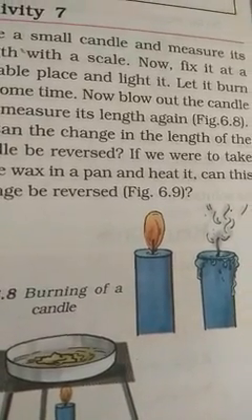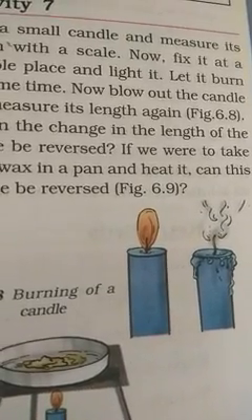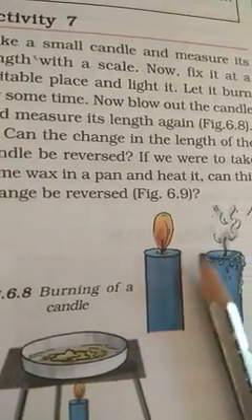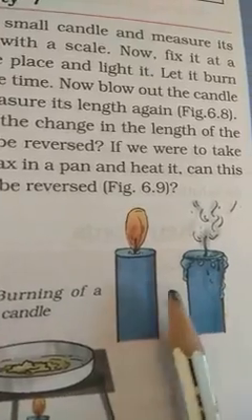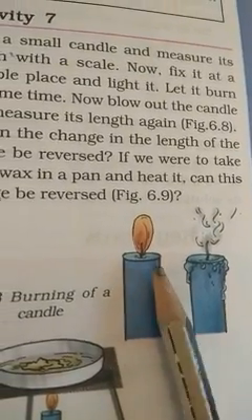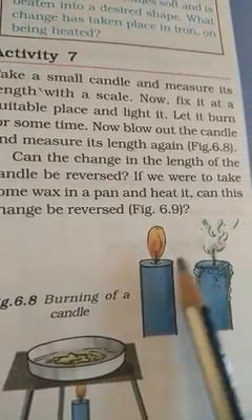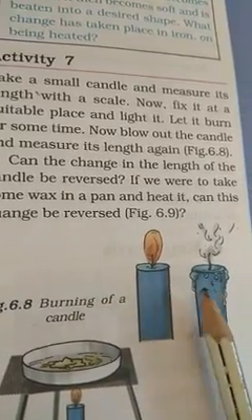After a few minutes, you can see the size of the candle is reduced. When the candle was this big, it has now reduced in size. What happens? The candle burns. Can the change in the length of the candle be reversed? No, it cannot be reversed.